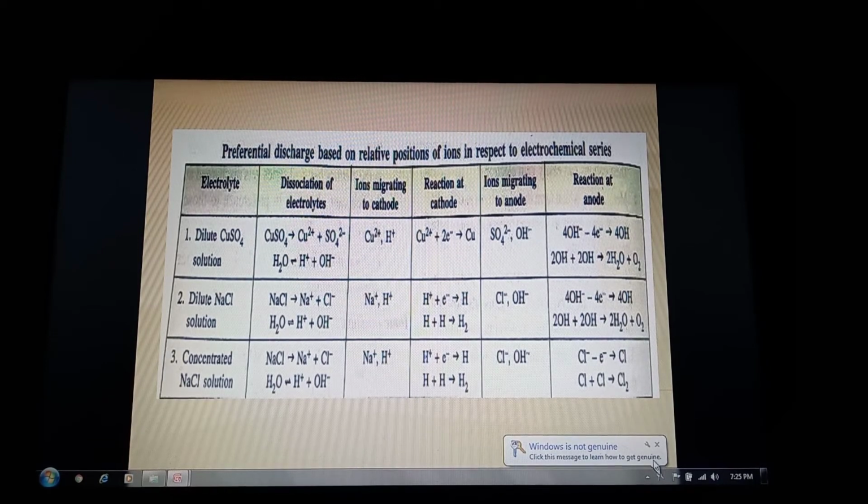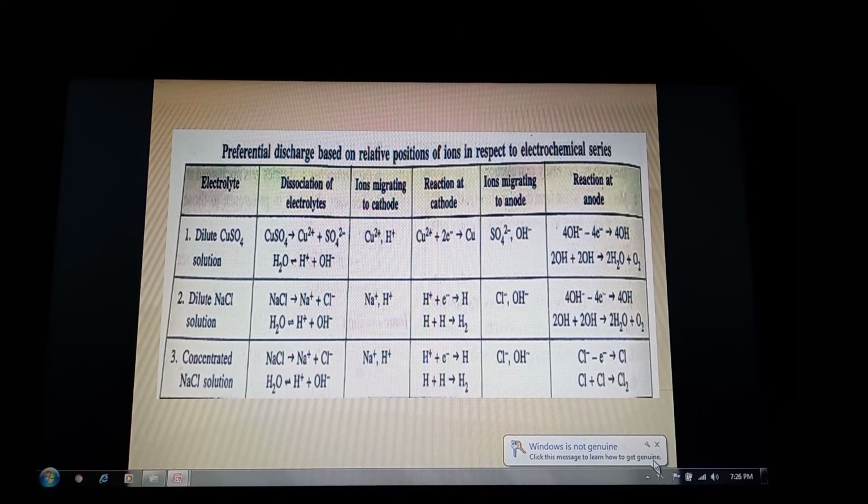So oxygen gas will be evolved. But in the third case, sodium ions should have won and got discharged. But in the previous slide I told you it is far more stable, so it can't get discharged in spite of being in a higher concentration. So still H plus wins, because of a different reason.